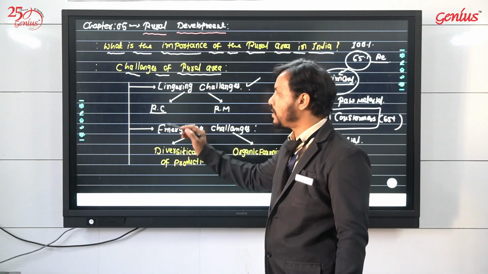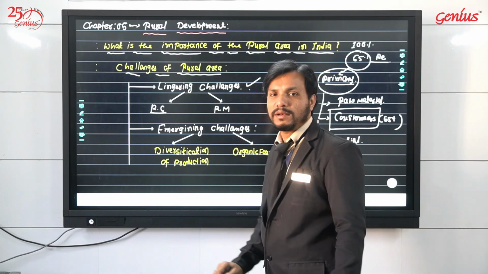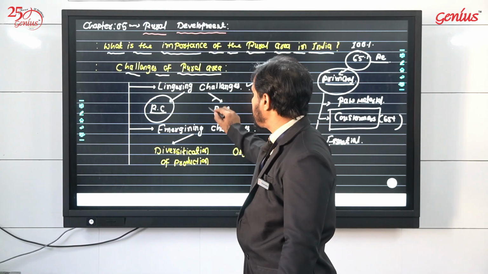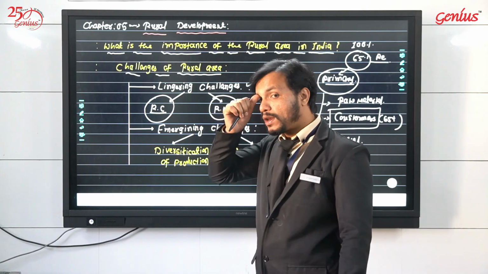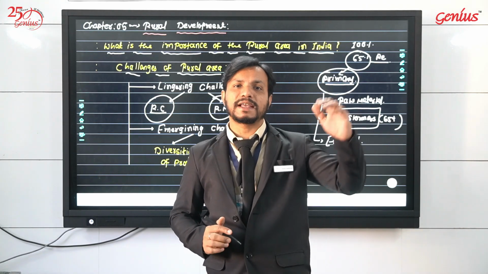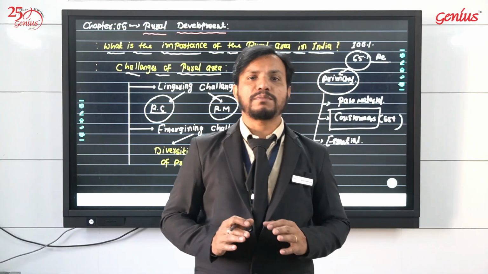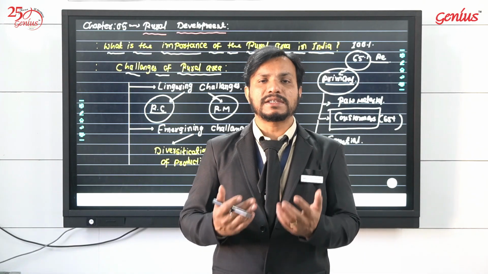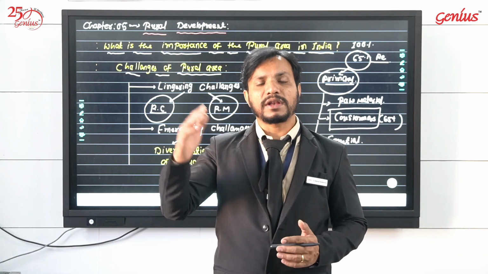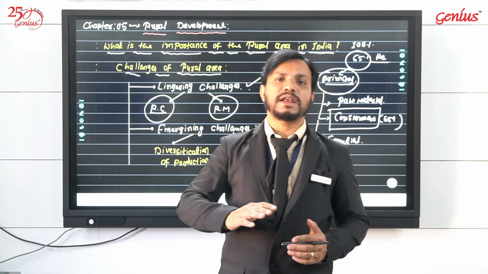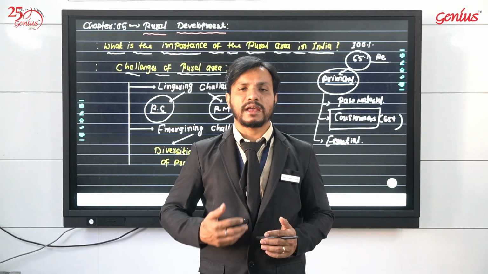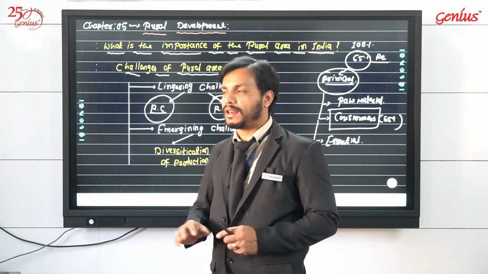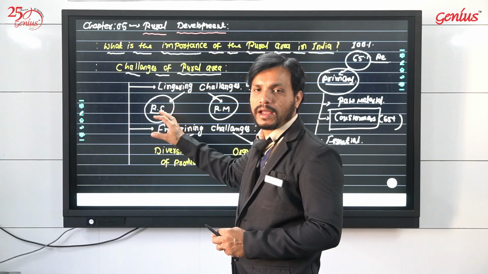Lingering challenges were mainly rural credit and rural marketing. These are the pre-existing issues in the rural areas. Farmers have suffered from financial issues since legacy. They have not had easy availability of finance since the time of the Britishers. When we became independent and slowly advanced, we established the banking sector in the rural areas, and this problem has been sorted out at some level.